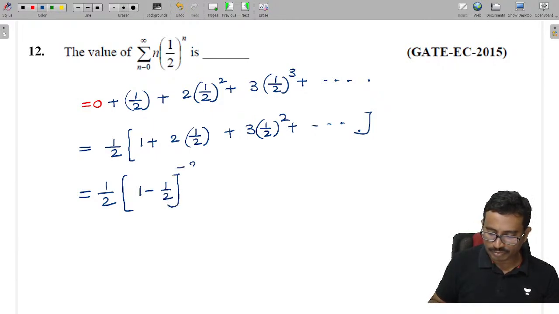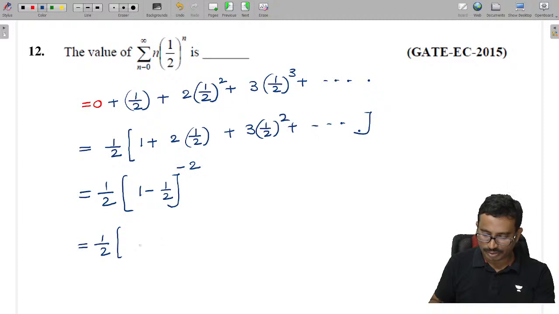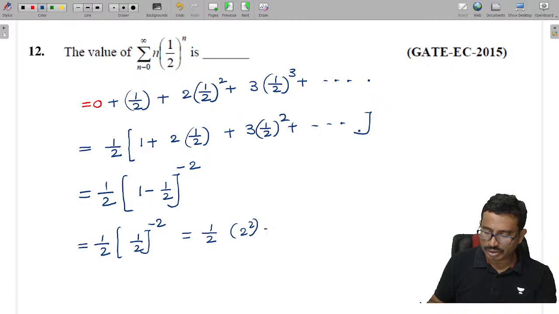So tell me how much I will get now: 1 by 2 into (1 minus 1 by 2) whole power minus 2. This value is 1 by 2 into 2 square, so 1 by 2 into 4, which is equal to 2.